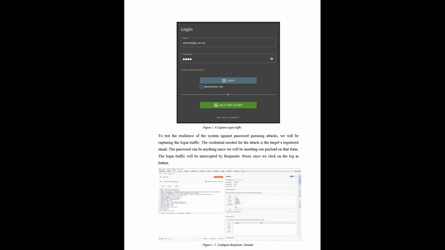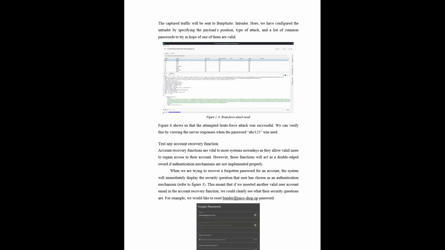First we intercepted this traffic and proceeded to generate a list of passwords that we need to use to brute force this. We can see that since Juice Shop does not enforce the password rules, we can easily guess the password ABC123 by checking the responses on Burp Suite.